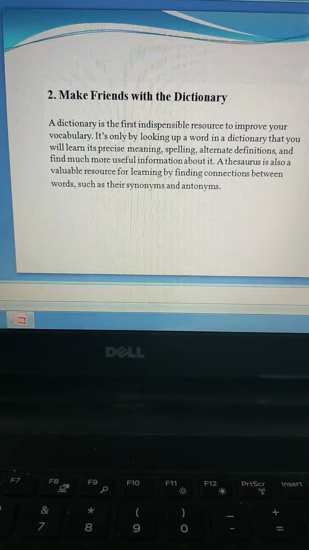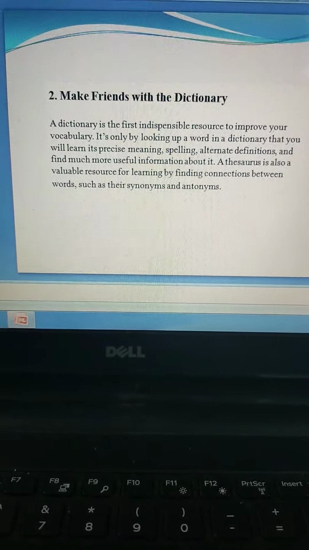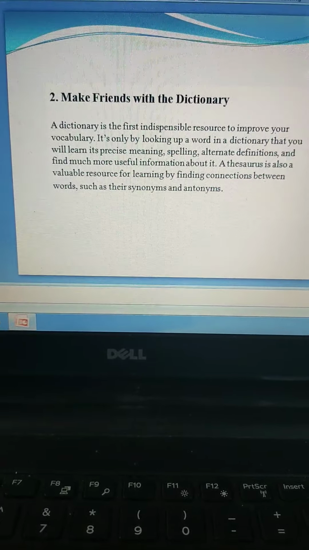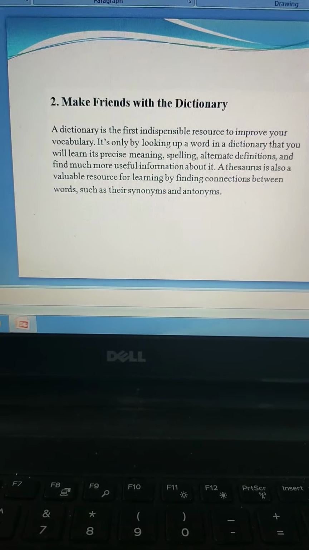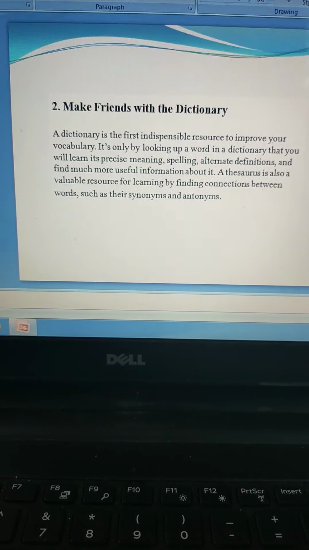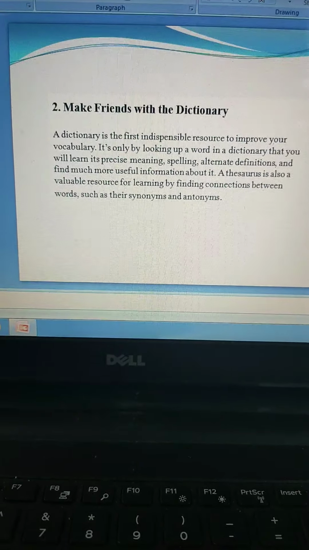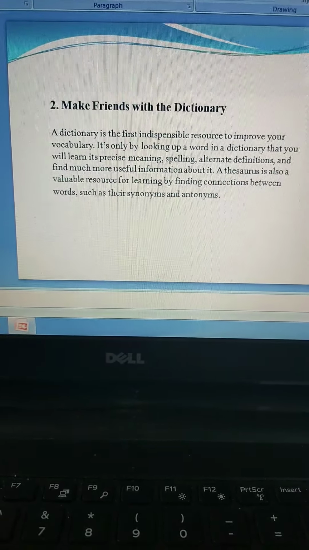The second tip is make friends with the dictionary. We all love making friends on FB, don't we? Yeah, every day we send friend requests. We like making friends. Even our neighbor is our friend on FB, but in reality you don't even talk to your neighbor, isn't it? We love to make friends, but let there be a difference now.